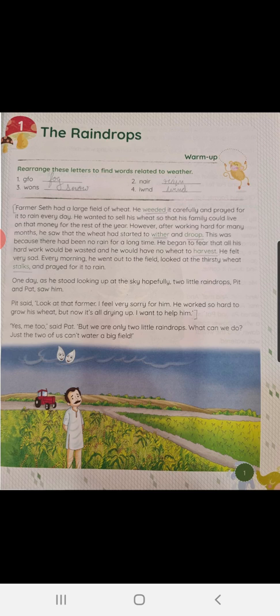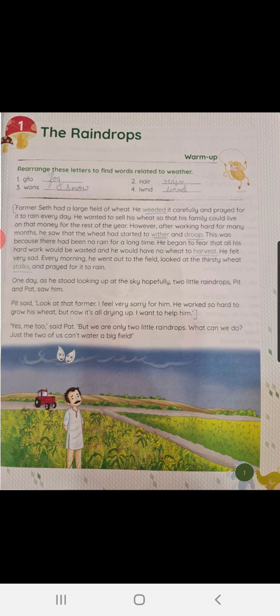Now, please underline the difficult words. The very first word is weeded. The other word is wither. Third one is droop. The fourth one is harvest. And the fifth one is stalks.